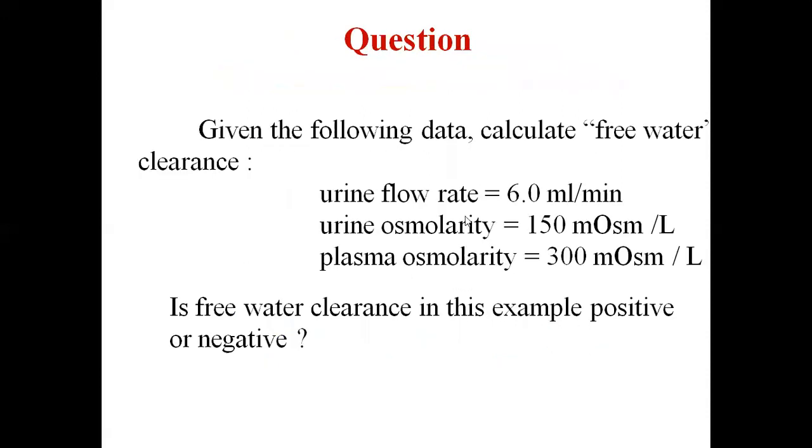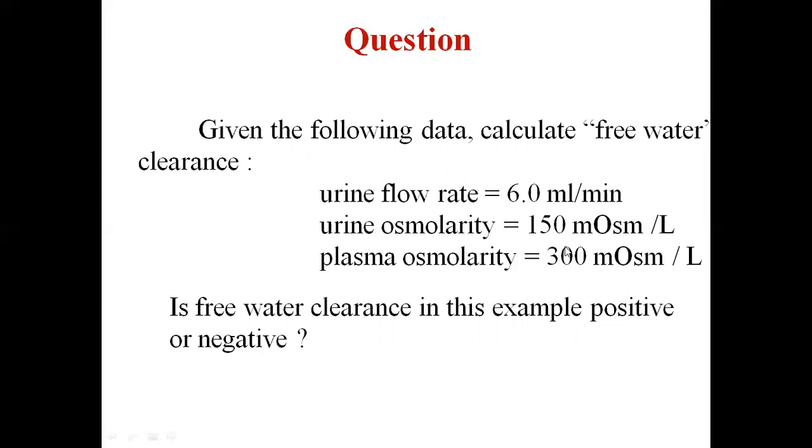So let us do a calculation. Given the following data, calculate the free water clearance. First, the urine flow rate is given as 6 milliliters per minute. Urine osmolarity is 150 milliosmoles per liter, and plasma osmolarity is 300 milliosmoles per liter. Is free water clearance in this example positive or negative? What is the urine osmolarity? Less than the plasma osmolarity?